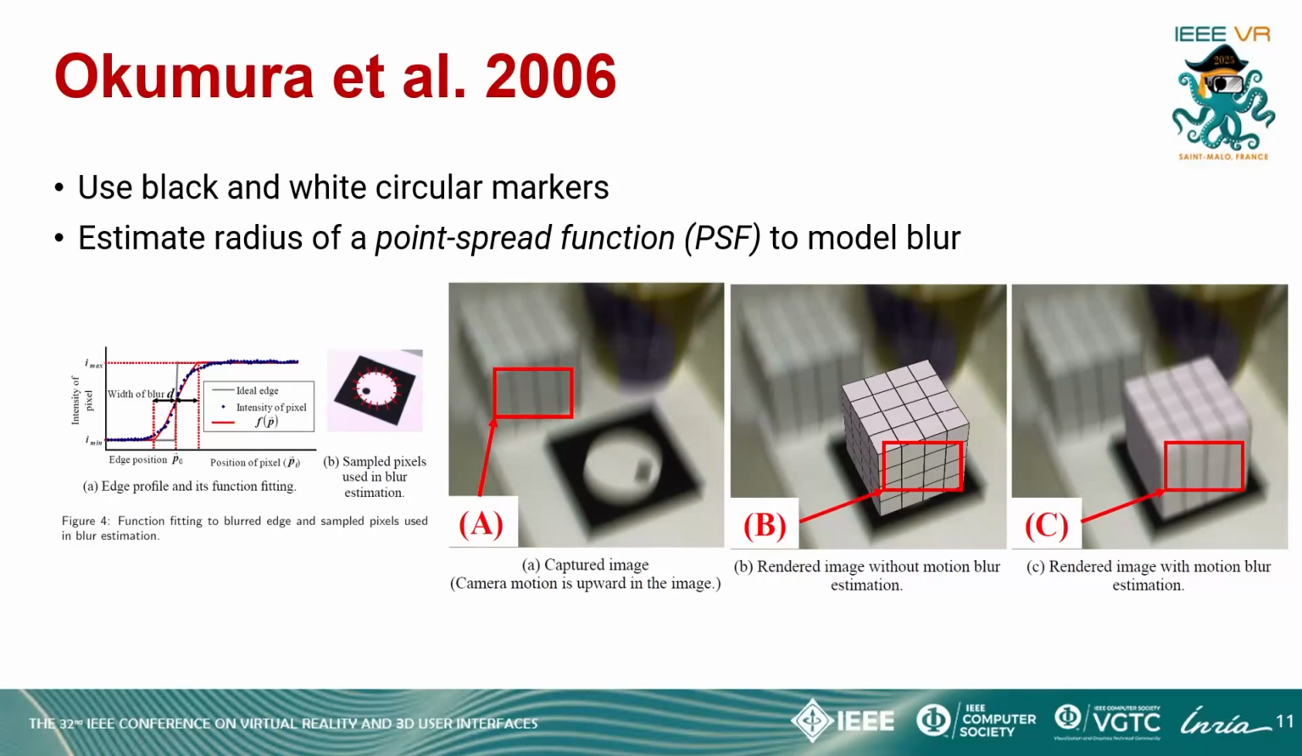As can be seen from the images, Okumura et al. uses black and white circular markers which has sharp edges around them. If there is camera motion, the markers are blurred and we can infer the spread of the blur from the pixel intensities around the edges, thus recovering the blur radius. The recovered radius is used to synthesize blur over the virtual object as can be seen on the right side of the image. The method works well but requires this specific kind of marker to be placed in the scene.